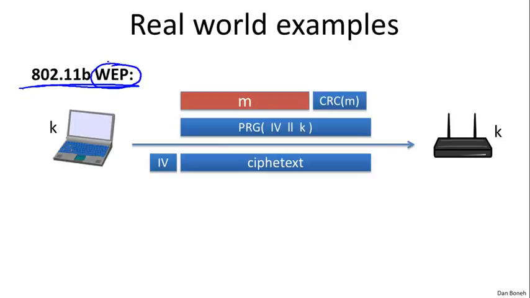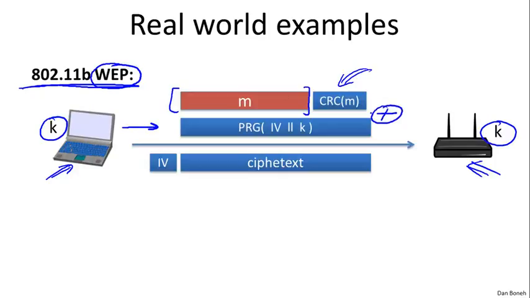In WEP, there's a client and an access point. Here's the client, here's the access point. They both share a secret key K. And then when they want to transmit a message to one another, say these are frames that they transmit to one another, let's say the client wants to send a frame containing the plaintext M to the access point. What he would do is first of all append some sort of a checksum to this plaintext. The checksum is not important at this point. What is important is that this concatenation gets encrypted using a stream cipher, where the stream cipher key is the concatenation of a value IV and a long-term key K.